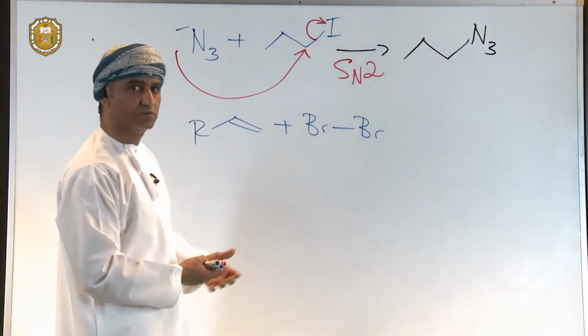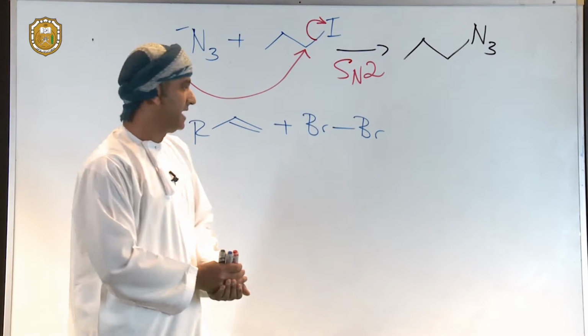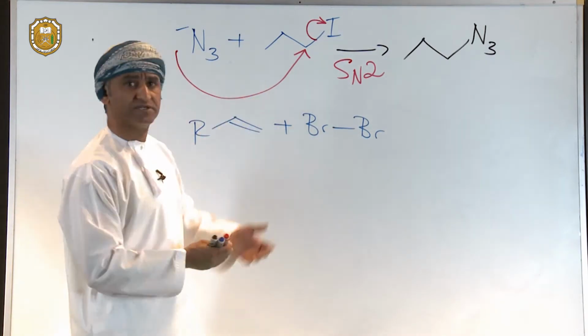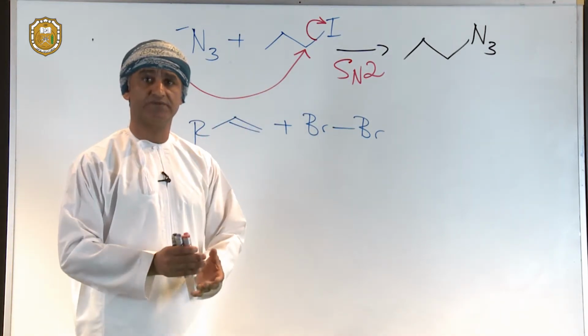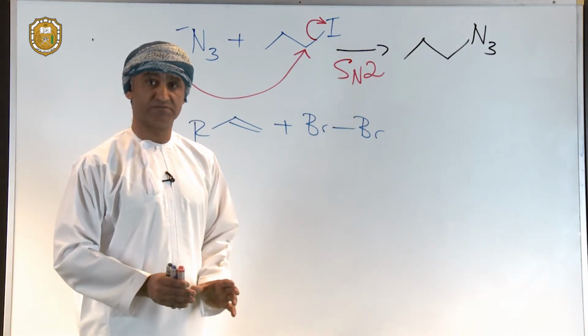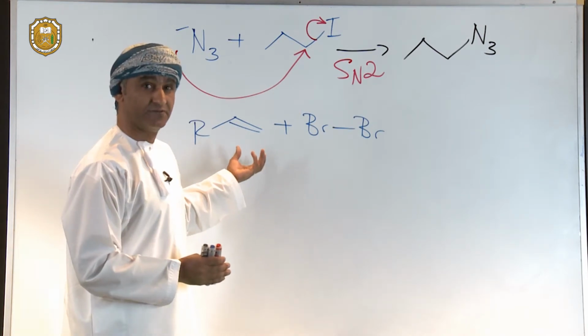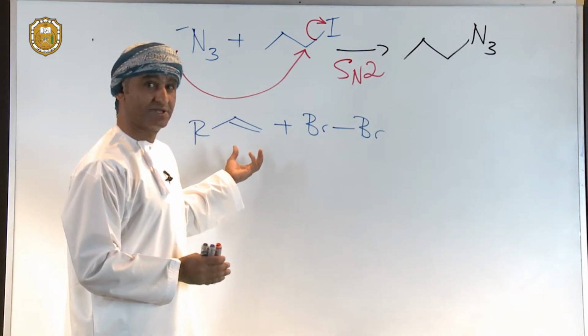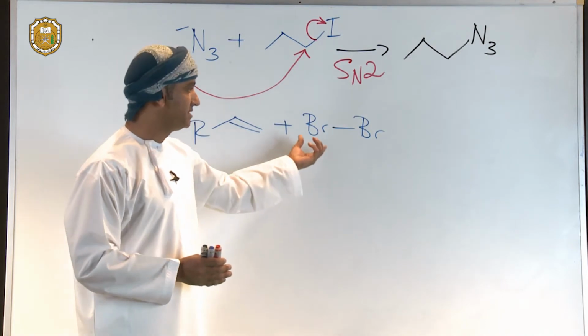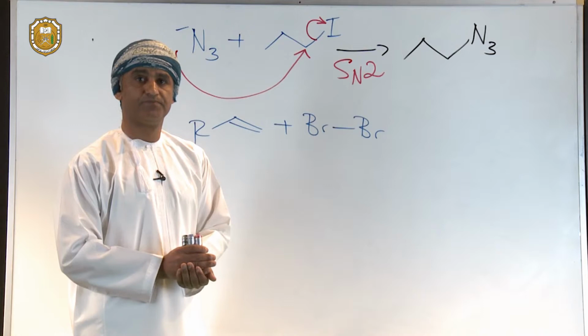But why does the reaction take place anyway? It's not an attraction between oppositely charged ions or species or intermediates, but it's actually a reaction between a filled orbital in the carbon-carbon double bond and an empty orbital in the Br-Br bond.